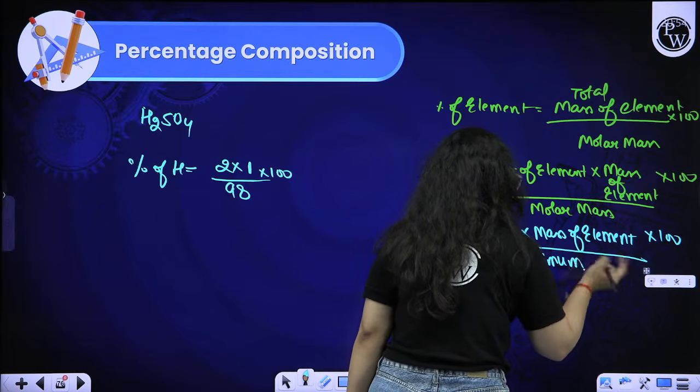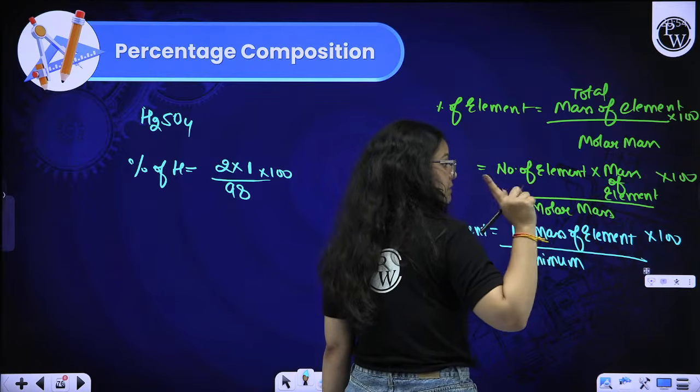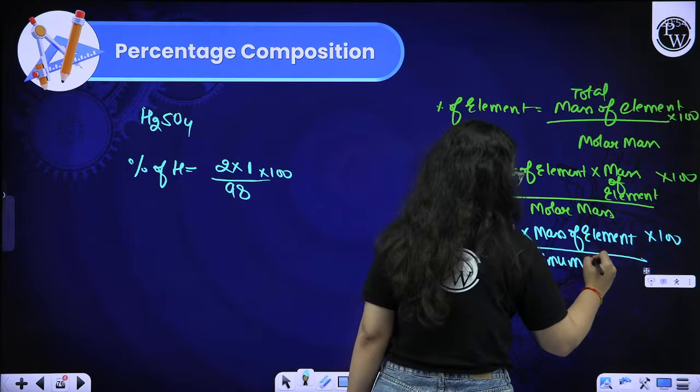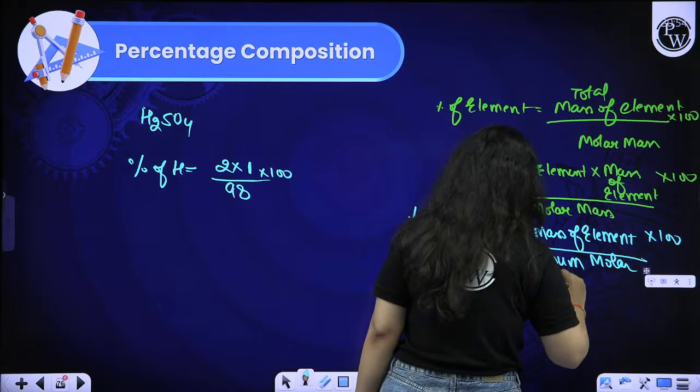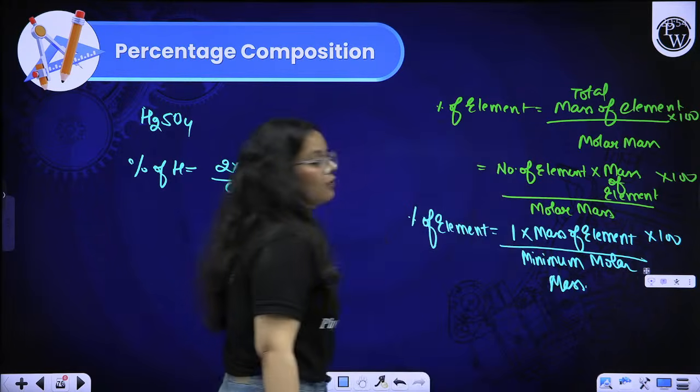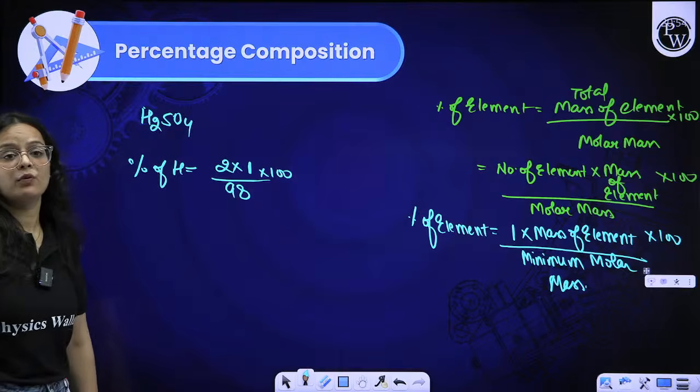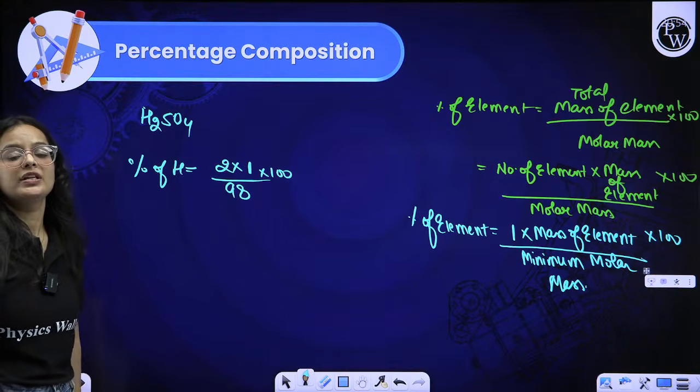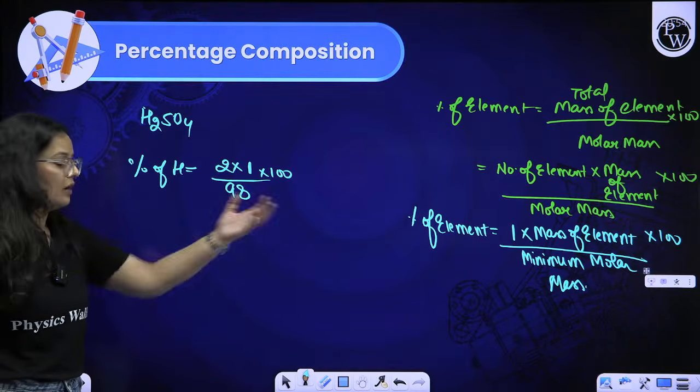Beta, this formula is very important and this was asked many times in your JEE examination. Minimum molar mass. So this is the formula that we're going to use in different types of questions. I will tell you those questions that we will cover after this.